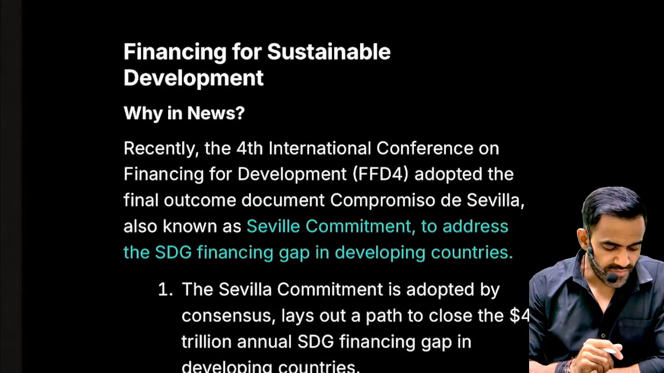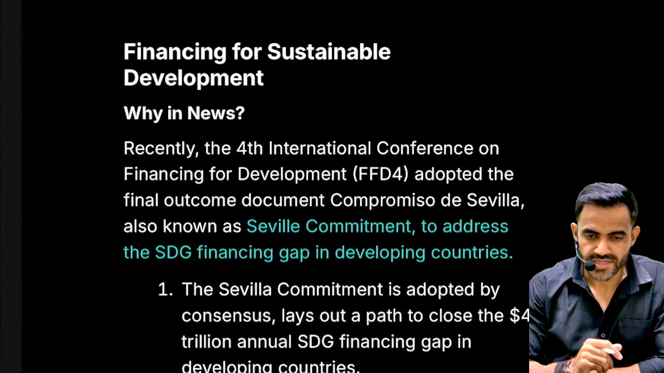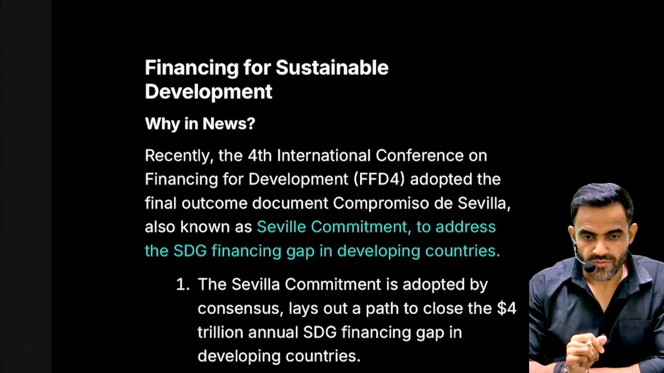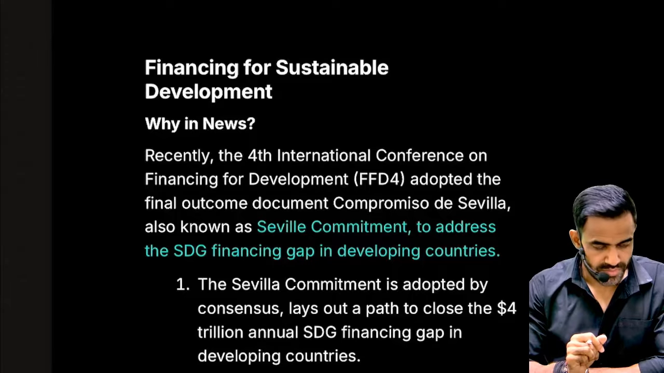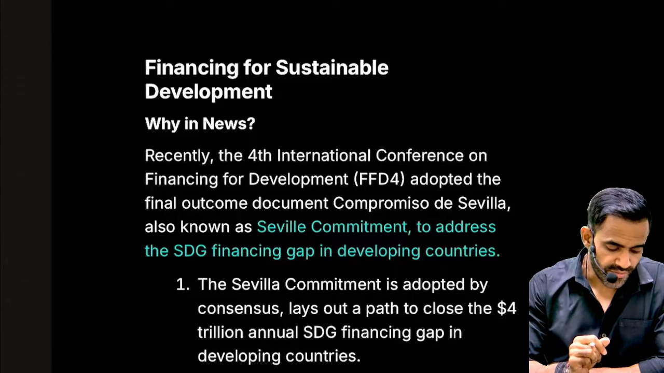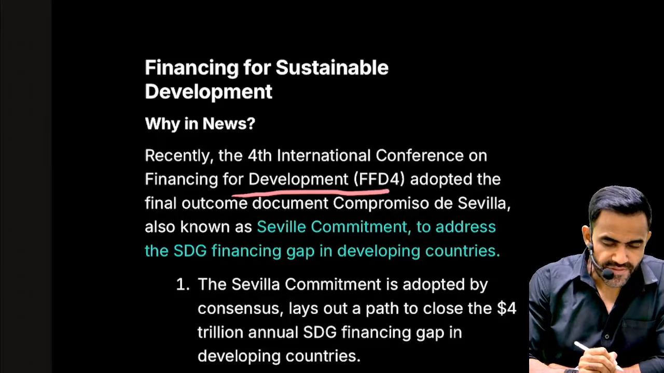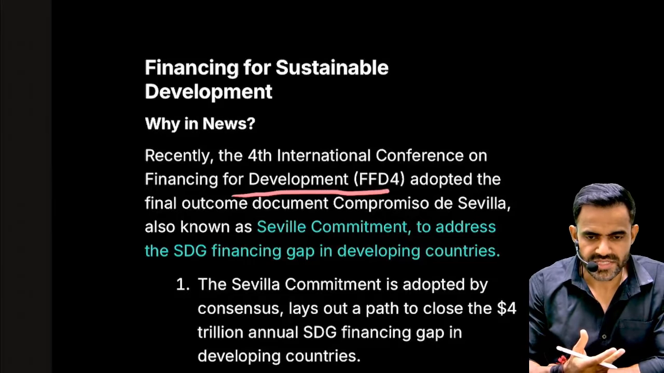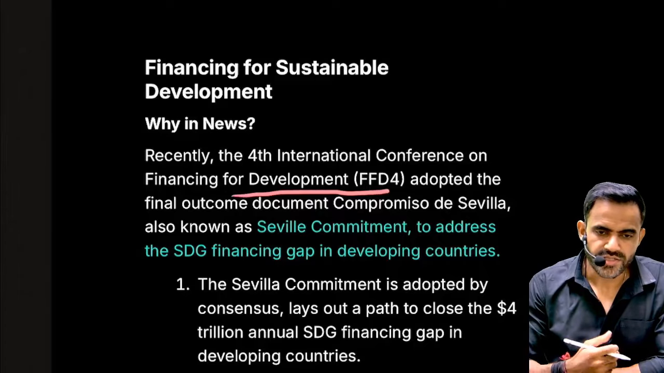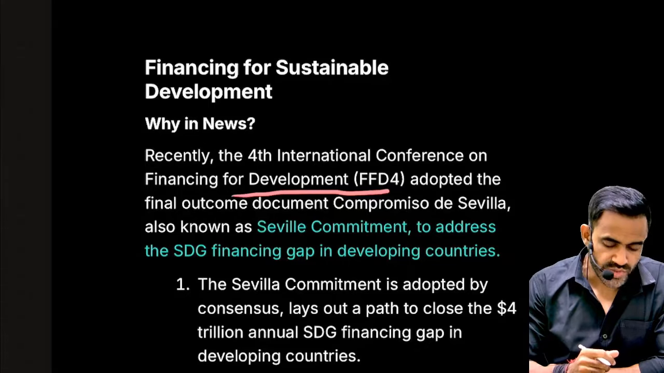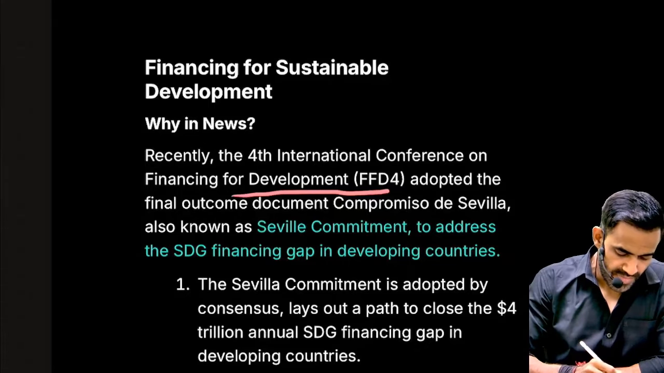Next is financing for sustainable development. Understand, sustainable development basically means development which is long lasting. Now for that we need a lot of resources. For that there was the fourth International Conference on Financing for Development, that is FFD4. Quite simple, the name itself is self explanatory: this was a conference to arrange the financial resources for sustainable development. This was organized in Spain.